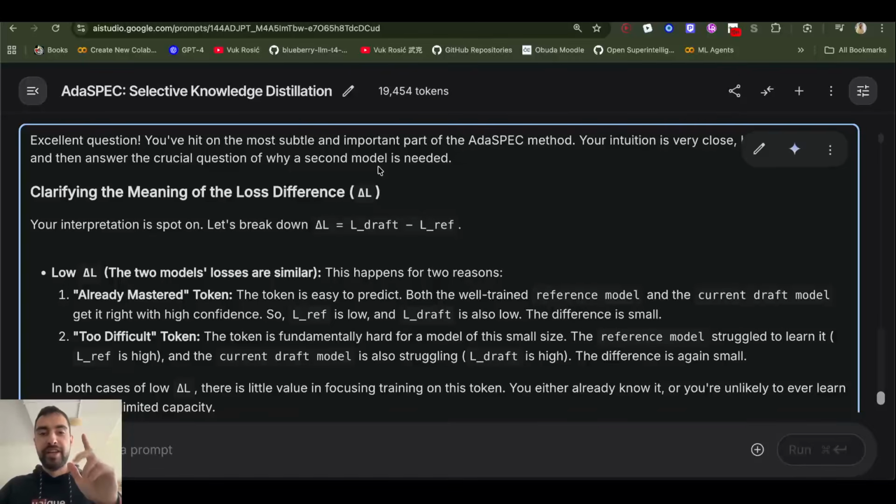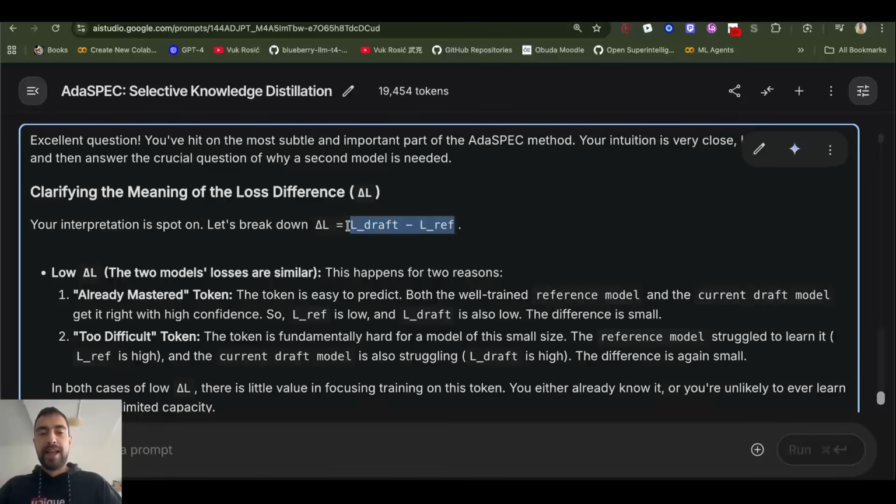But the third situation, where the token is medium difficulty, where this reference model that had more training learned it, and this draft model with a bit of training didn't learn it, then this will have high loss, and this will have low loss in comparison with the big model. So then the difference of the losses will be high. So this is the only situation where we have a high difference of the losses. And this is how we pick these tokens that are neither too difficult, so they can't be learned, or too easy, so they're mastered.